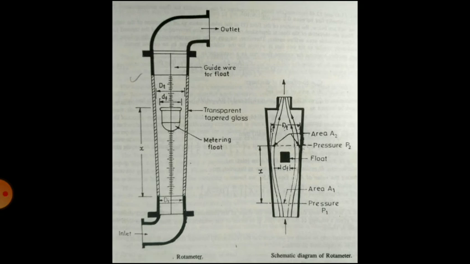Now you can see the diagram of the rotameter. You can see at the bottom the fluid enters through the bottom, that is the inlet. Then there is a tapered glass tube. It is transparent, and there is the calibration or the marking that is placed on the glass tube. Inside the glass tube there is a metering float. Then there is an outlet at the top, you can see.